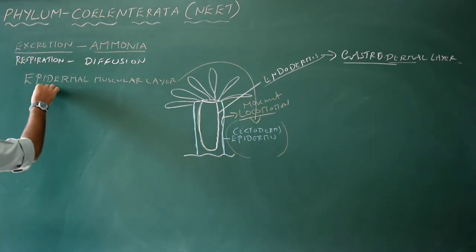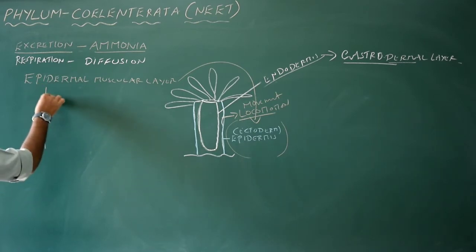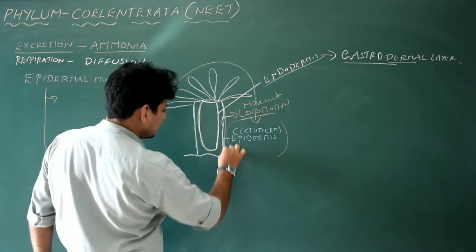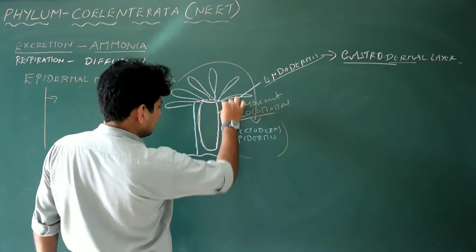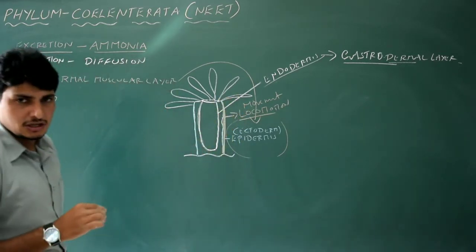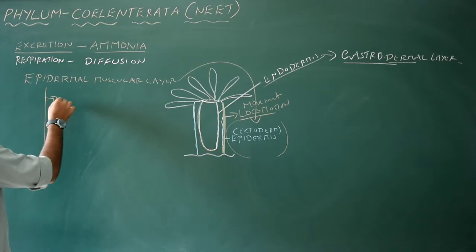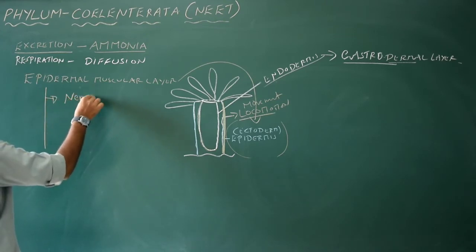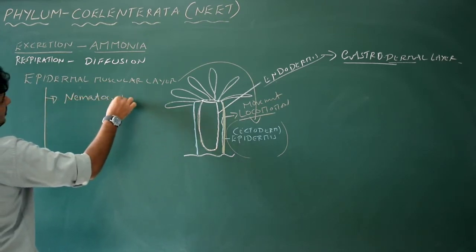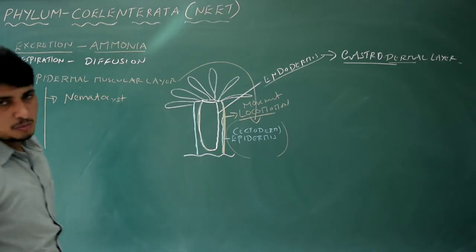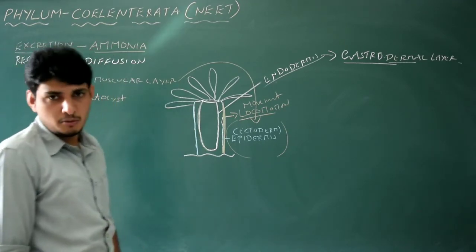What are the different types of cells you see in the epidermal muscular layer? That is normally in the ectoderm. Here, you see majorly three different types of cells. The first one is very important, nematocyst. Nematocysts have the ability to paralyze any prey. They are poisonous things actually.